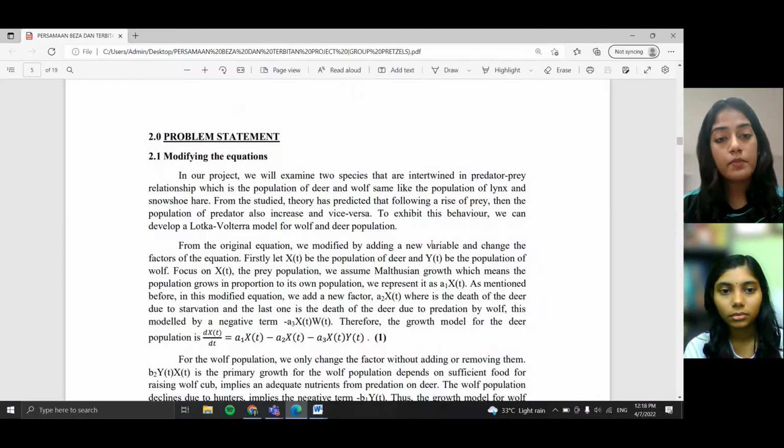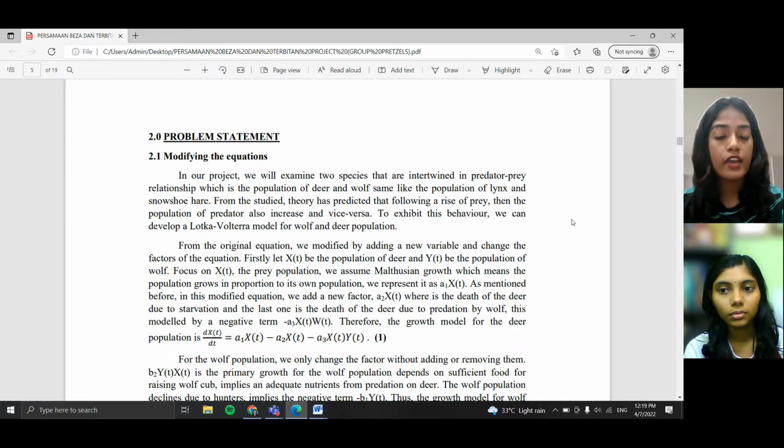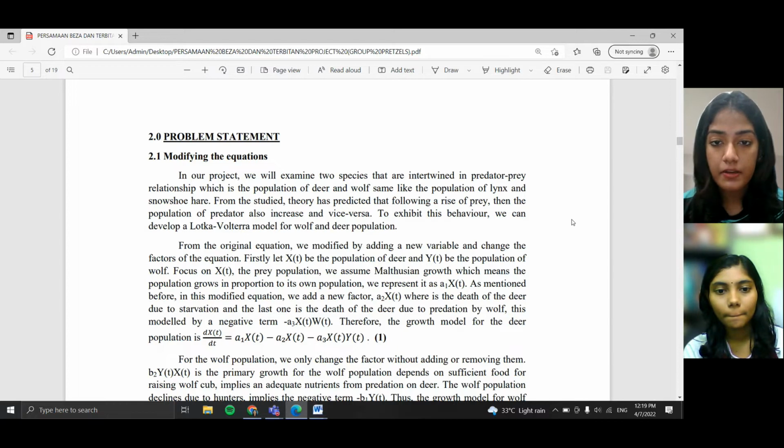For our problem statement, we start by modifying the equations. In our project, we will examine two species that are intertwined in a predator-prey relationship, which is the population of deer and wolf, the same as the initial one in the Lotka-Volterra model, which is the population of lynx and snowshoe hare. From the study, the theory has predicted that following a rise of prey, the population of predator also increases, and vice versa. To exhibit this behavior, we can develop a Lotka-Volterra model for wolf and deer population as well.